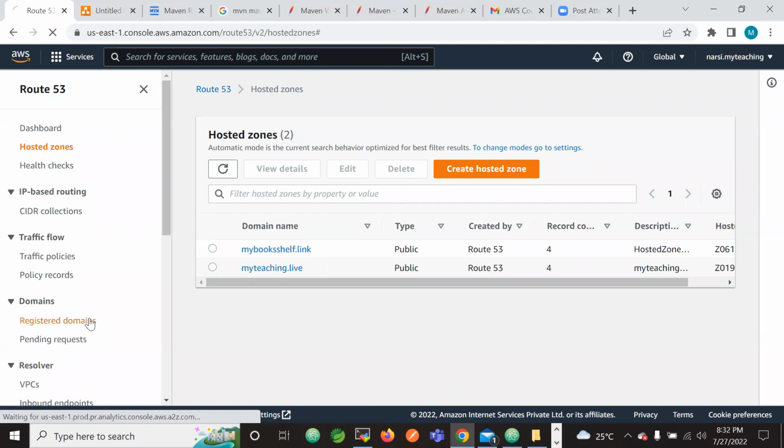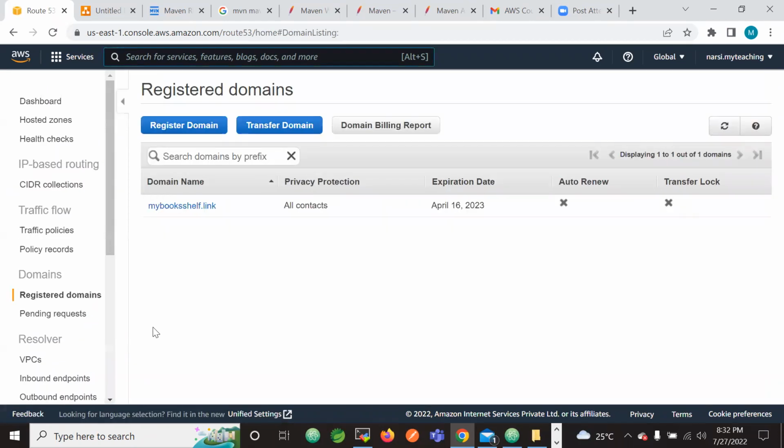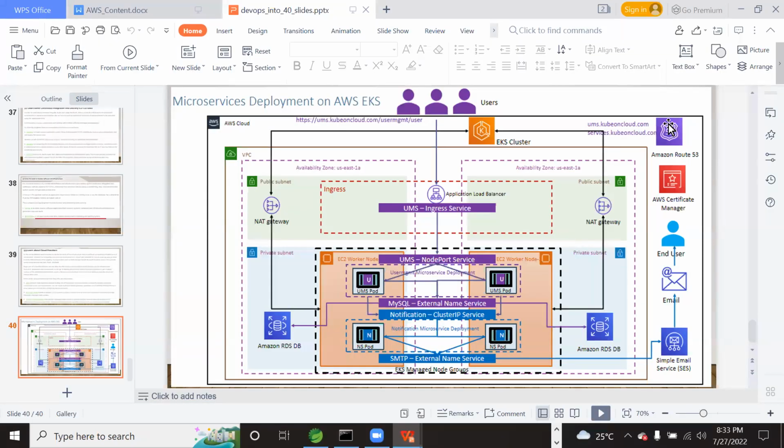If you see registered domains, it shows the domains that I have registered. If you want, you can create a new domain. This domain will expire in 2023. So how to create the domains? Route 53 is what we will use to create the domains.